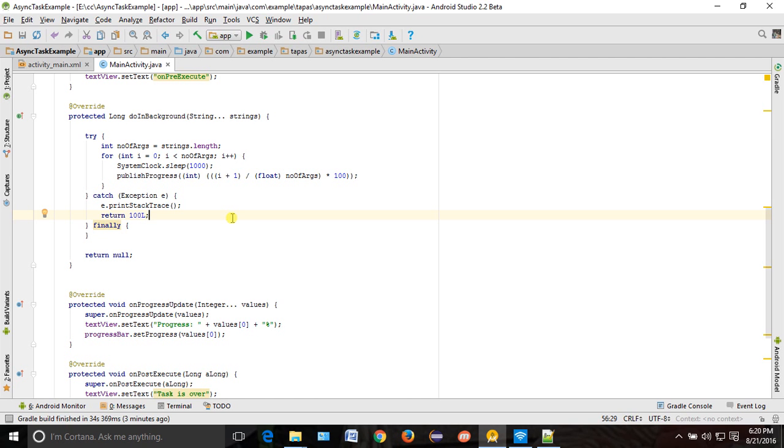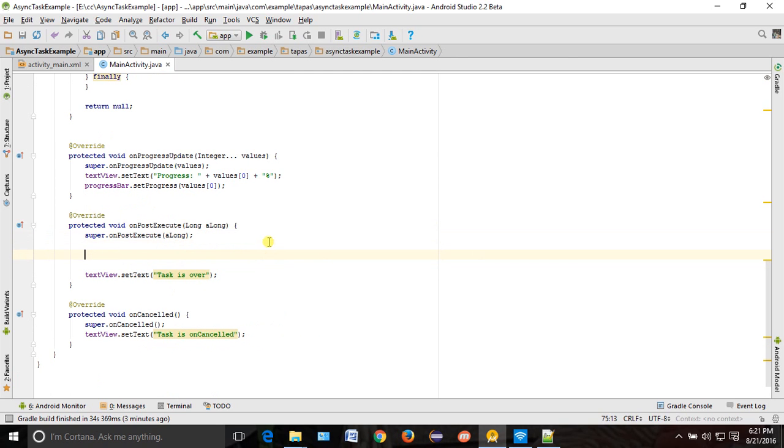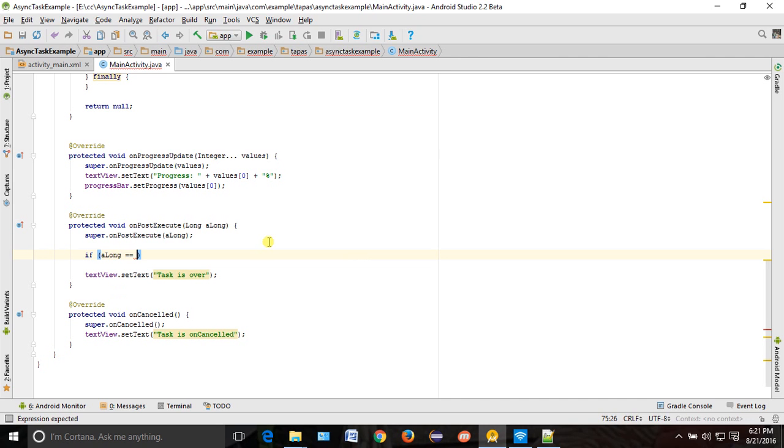So whenever some exception is thrown from your do in background or any method, you return 100L. Now you can check this particular thing in your on post execute. Here you can do something like if a long is equal to 100L.